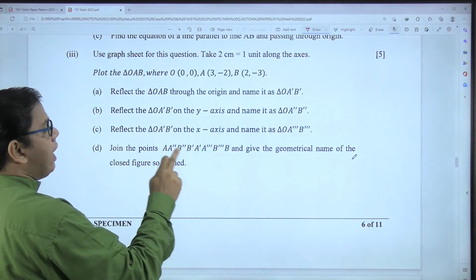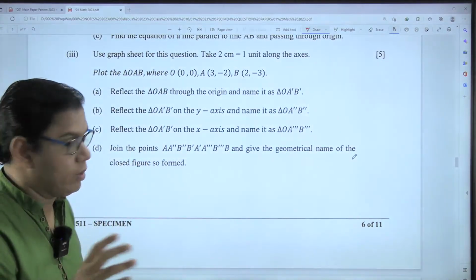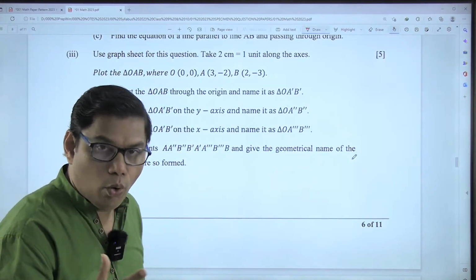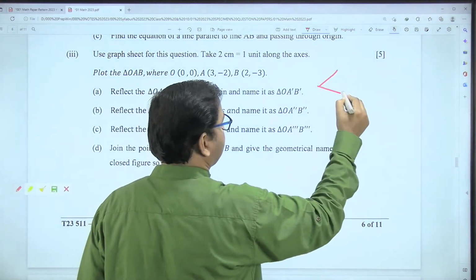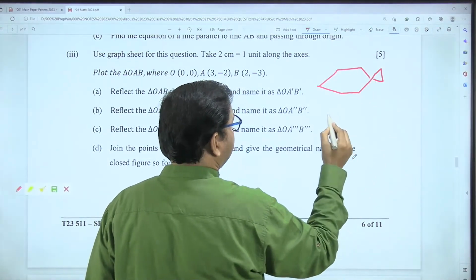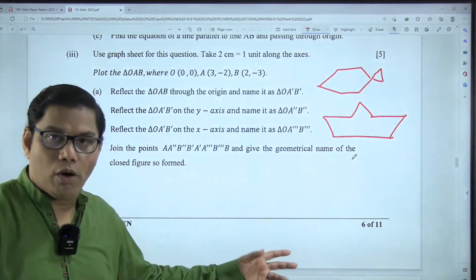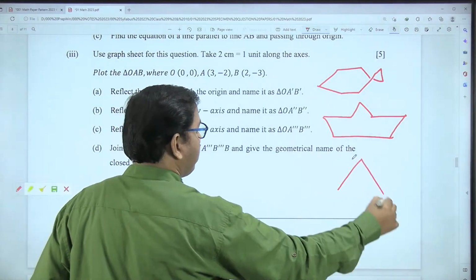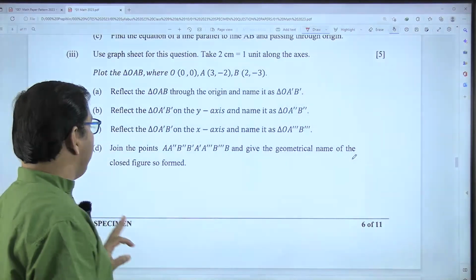Okay, and finally they ask you a question: geometrical name of the closed figure so formed. So you cannot write that the figure so formed is a fish or arrowhead or a boat. Okay, because the figures which you get, that is something like this, correct? So please don't call this a fish. This year this kind of figure was opted for a question. I'm talking about the semester 2 examination, right? Or maybe arrowhead. These are not the geometrical names. So you have to write a geometrical name.